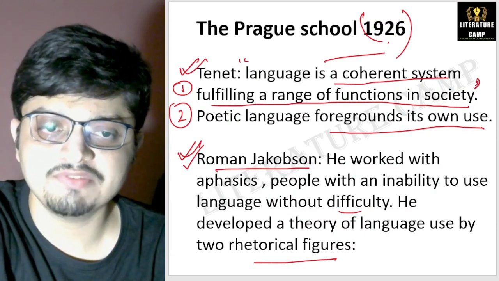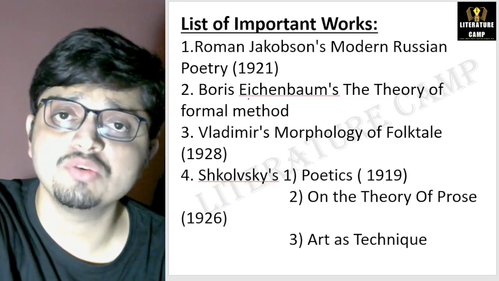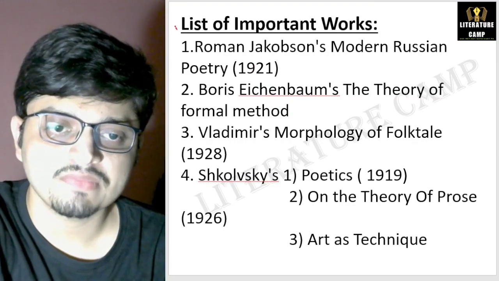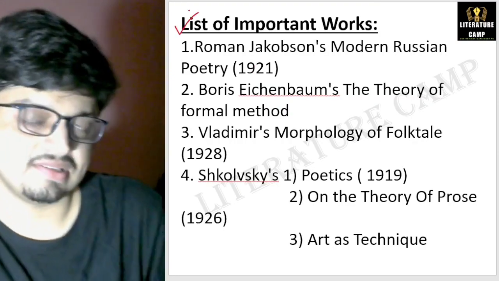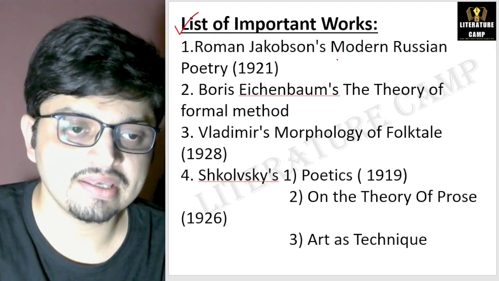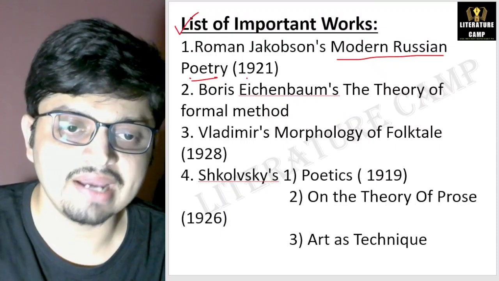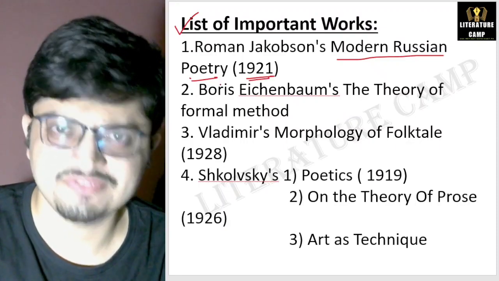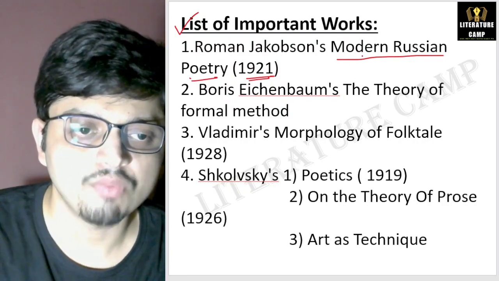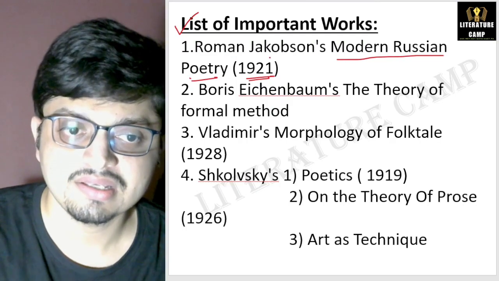Now, I shall be focusing on the list of important works that we need to remember. Number one is Roman Jakobson's Modern Russian Poetry, published in 1921. Very important work that you need to remember. So who wrote this work? Modern Russian Poetry, published in 1921. This is Roman Jakobson.